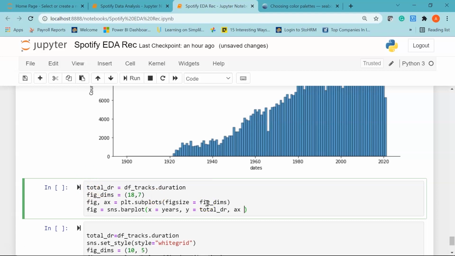I'll set my axis equal to ax, and then I'll set error width equal to false.